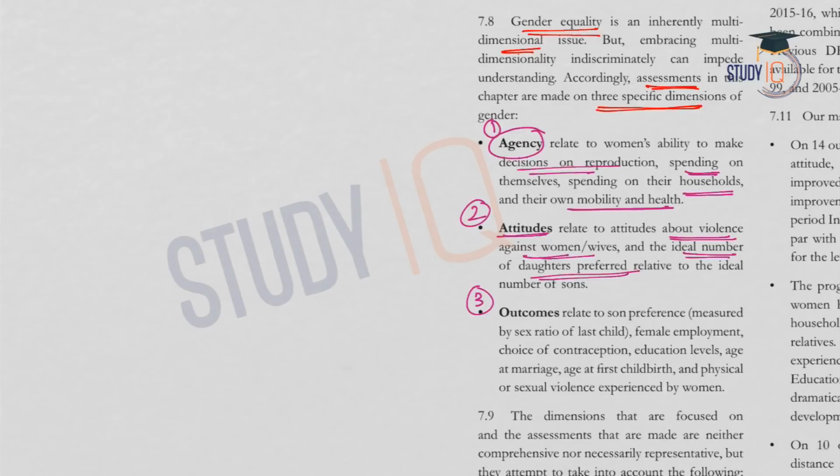So the attitudes are measured under the second dimension. And third one is outcomes. This relates to son preference. So how is this son preference measured? This is measured according to the son meta preference, which means this is measured by the sex ratio of the last child. So what is son meta preference?